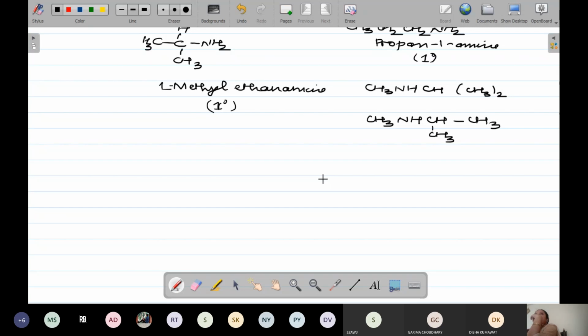Muskan, Garima, Madhu, tell me. N-methyl 2-methyl ethanamine. Yes, ma'am. And as your amine group is attached to the 2 carbon atom, it will be your second degree.